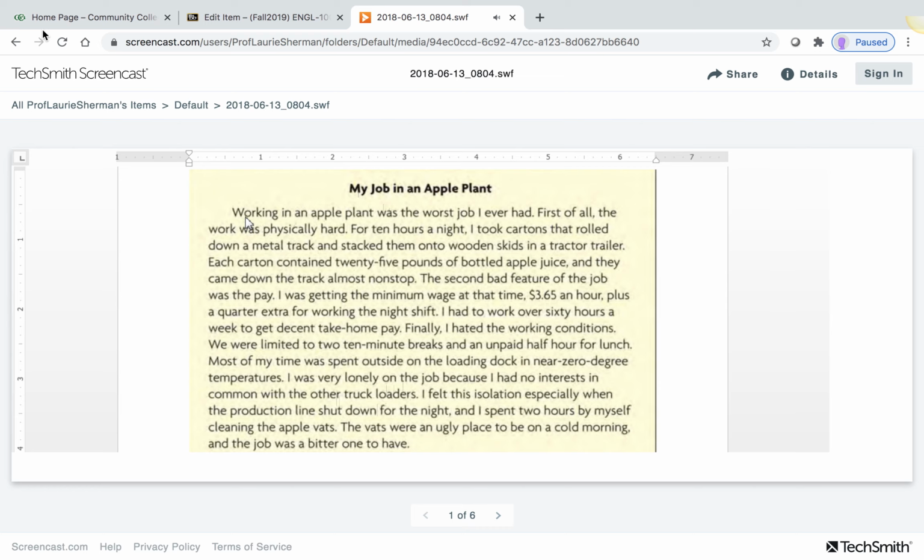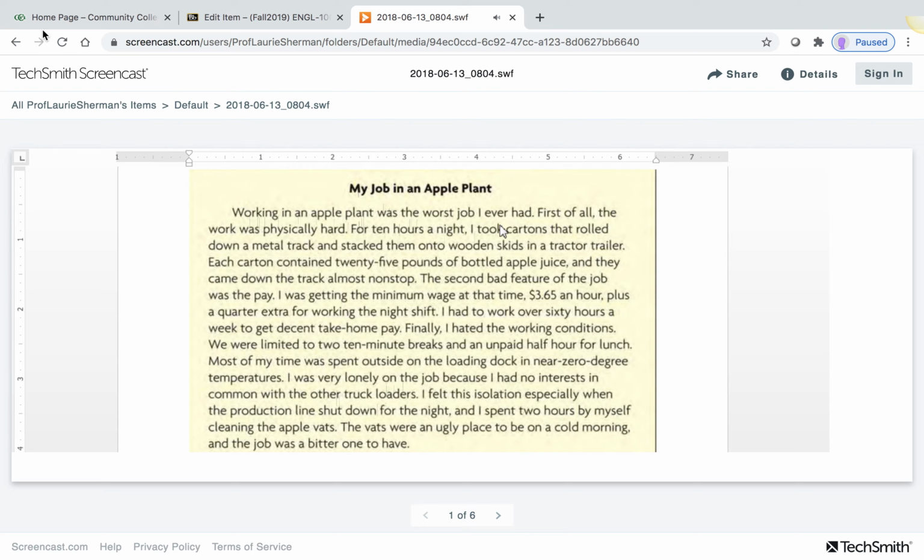Here we have the two parts. Here's the topic sentence. As you know, the topic sentence has two parts, the limited topic, in this case working in an apple plant, and then the writer's idea or opinion or attitude, whatever you want to think about when you're thinking about the topic. In this case, the opinion is, it was the worst job I ever had. As a paragraph, it immediately starts with the point and then moves into the support.